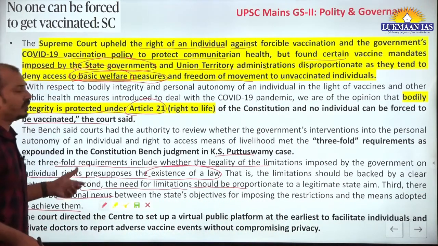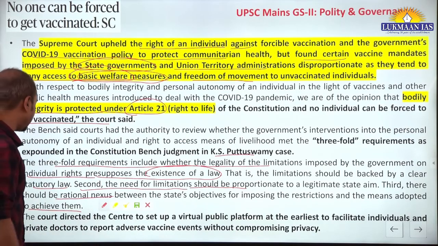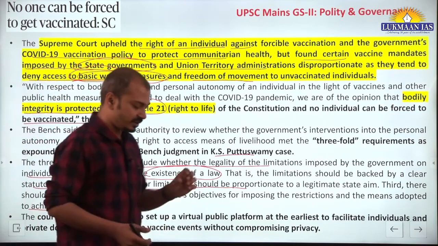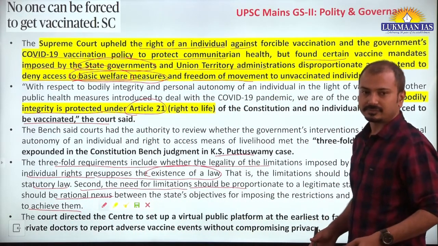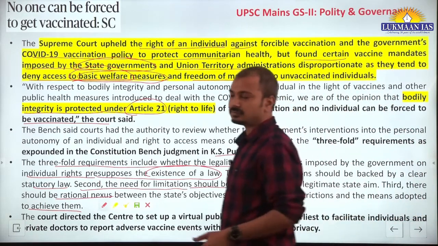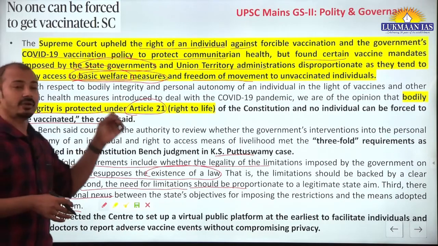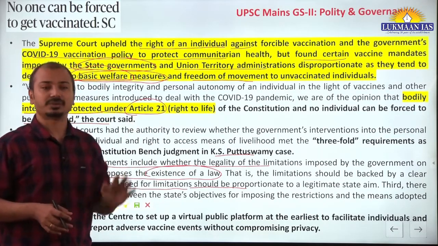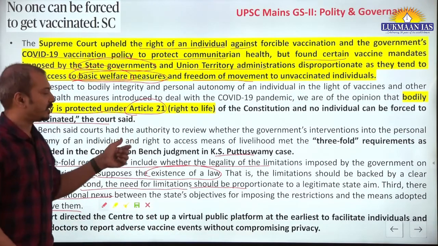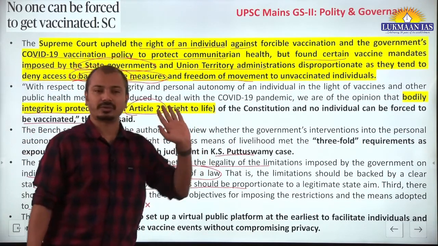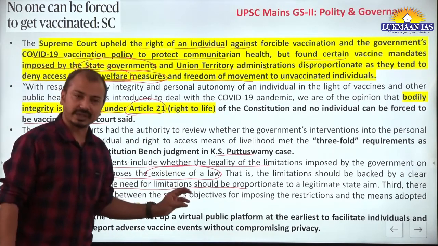So this is the threefold test, and it needs to be adhered to whenever the state takes an action impacting the fundamental rights of the people. So only in an extreme situation can they suspend Article 21? No, Article 21 cannot be suspended in any situation. They can only impose reasonable restrictions. Yes, only reasonable restrictions. Under that, this test needs to be followed: legality, legitimacy and proportionality.